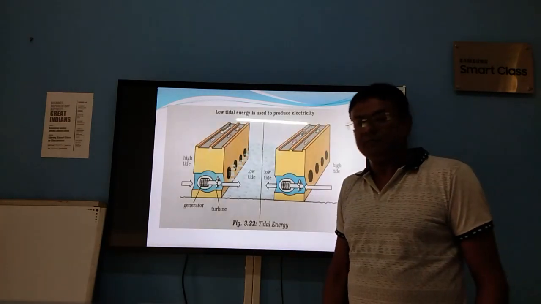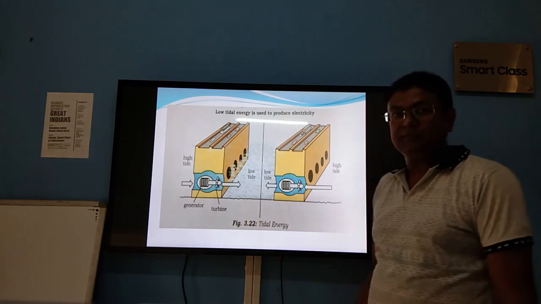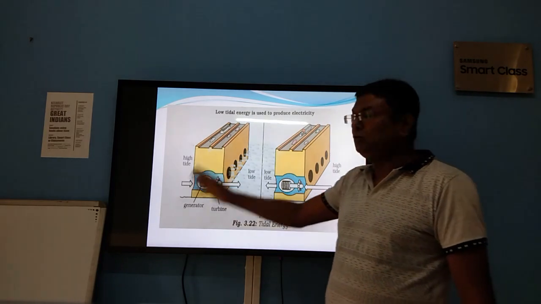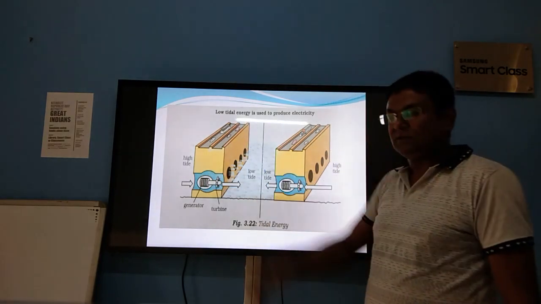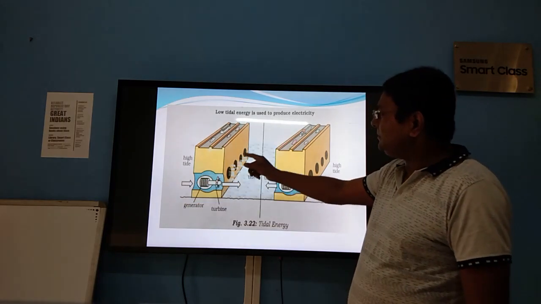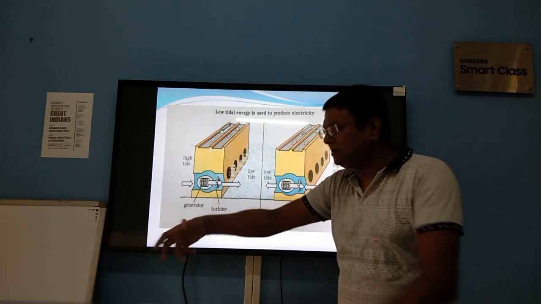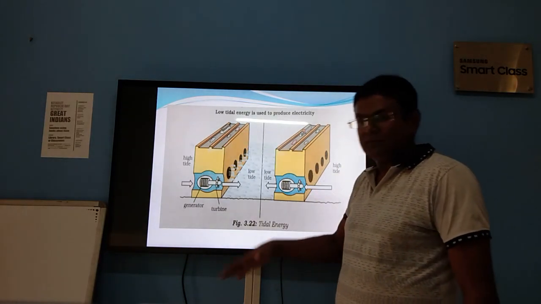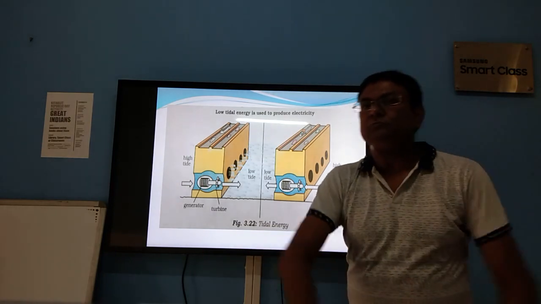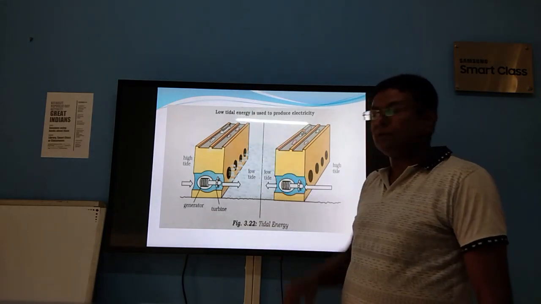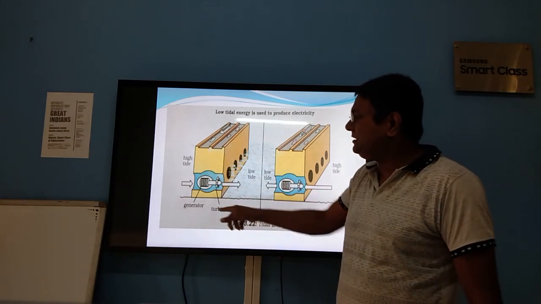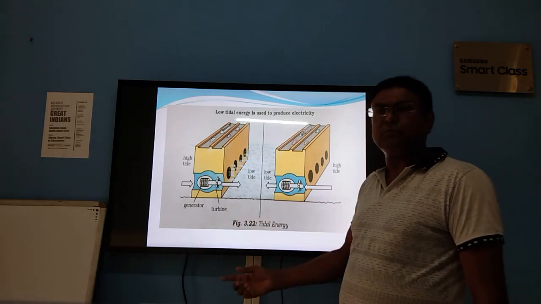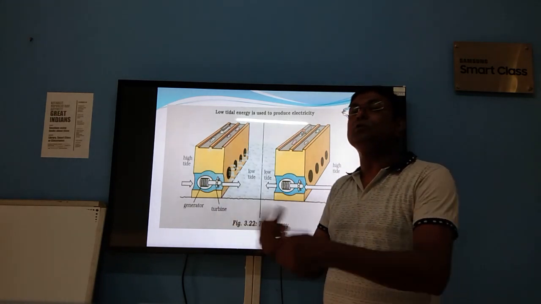How is tidal energy generated? We have constructed a dam here near the seashore. When the high tide rises, the water flows through the tunnels we have developed at a very high speed. And when the low tide comes, the water goes out very fast through the tunnel. We have put up the generator and turbine here, which makes the turbine move fast, and as the turbine moves, it moves the generator to produce electricity.